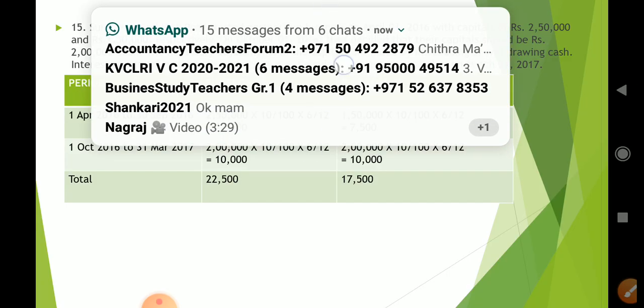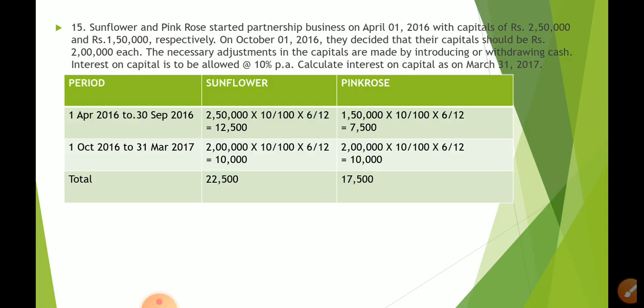Now you have to calculate interest on capital. So how to calculate interest on capital? Again, there are two methods actually. I will not teach the other method because some of you will get confused. Those who are curious can go through the other method. It is given in NCERT. It is also given in other reference books. Whichever method you find easier, you can follow. I am sticking only to one method so that other children will not get confused. So you can prepare a tabular format.